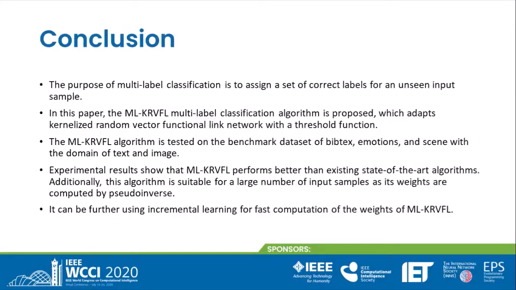Experimental results show that MLK-RVFL performs better than existing state-of-the-art algorithms. Additionally, this algorithm is suitable for a large number of input samples as its weights are computed using pseudo-inverse. It can be further extended using incremental learning for fast computation of weights of MLK-RVFL, and this is the future scope of the multi-label classification work.